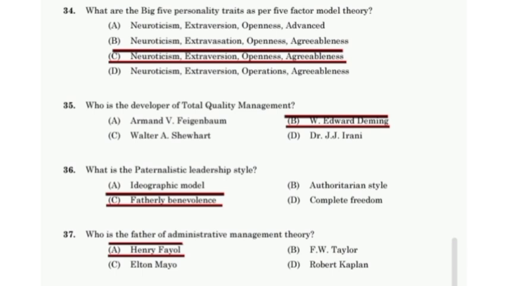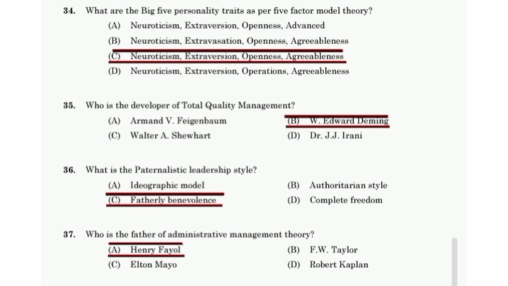What are the big five personality traits as per five-factor model theory? Neuroticism, extraversion, openness, agreeableness, and conscientiousness. Who is the developer of total quality management? W. Edward Deming. What is the paternalistic leadership style? Fatherly benevolence. Who is the father of administrative management theory? Henri Fayol.